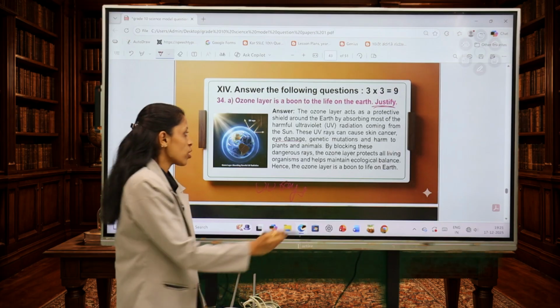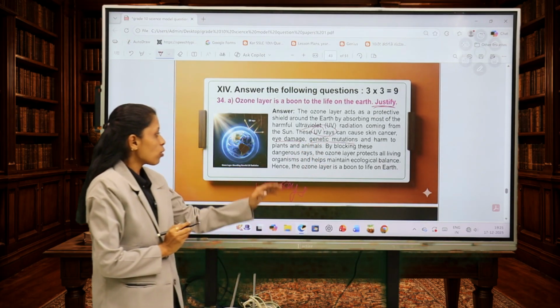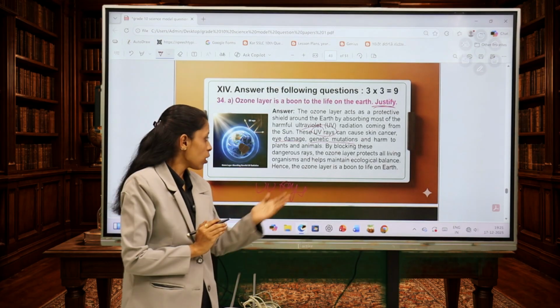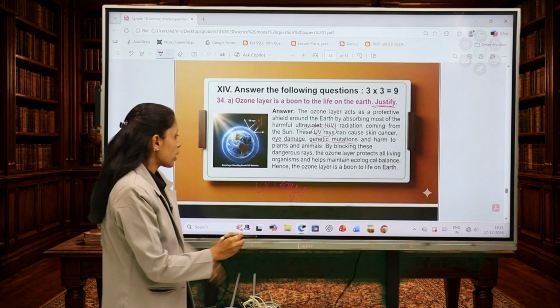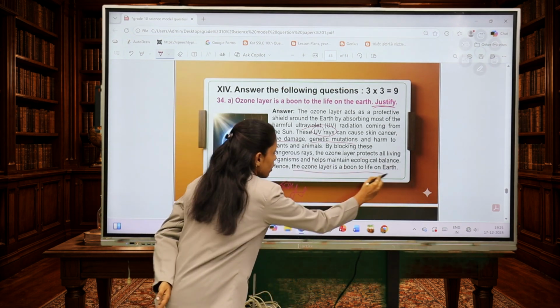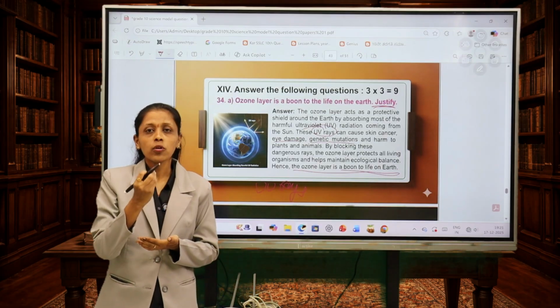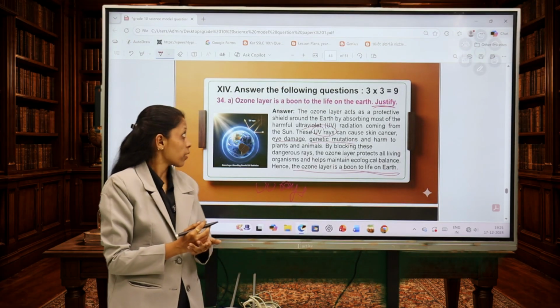Sometimes genetic mutation also takes place because of these UV rays. So by blocking these dangerous rays, the ozone layer protects all living organisms and maintains ecological balance. So we can call the ozone layer a boon to life on earth as it protects from UV rays, which are harmful and toxic in nature.